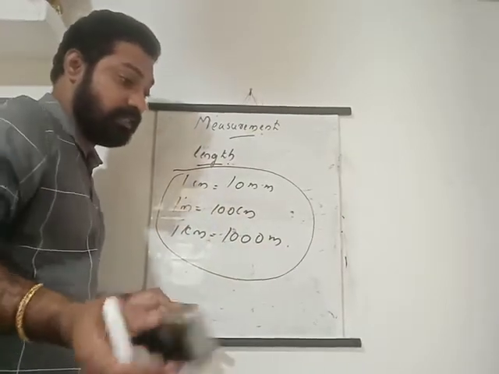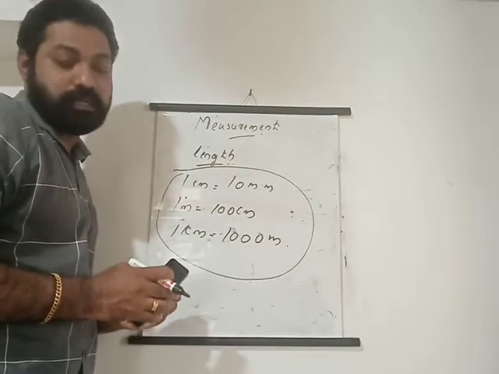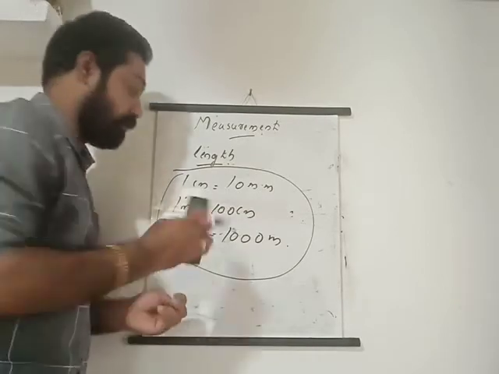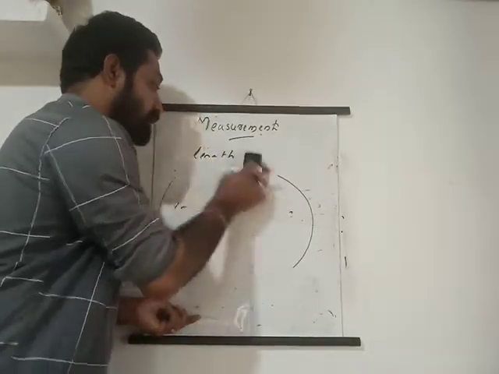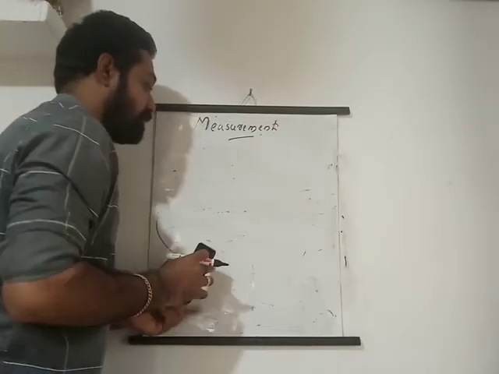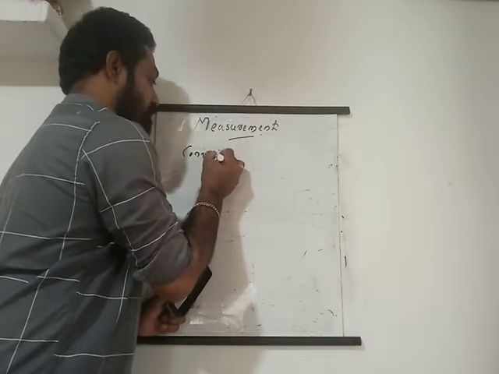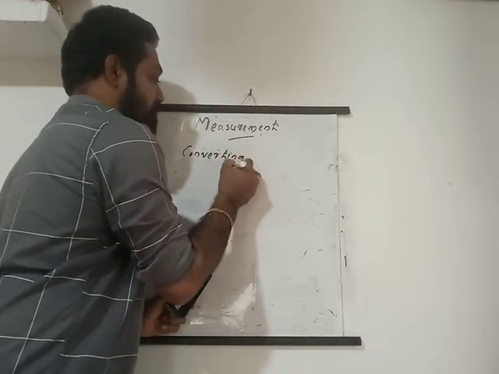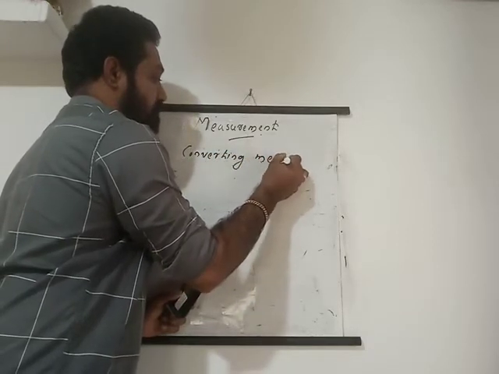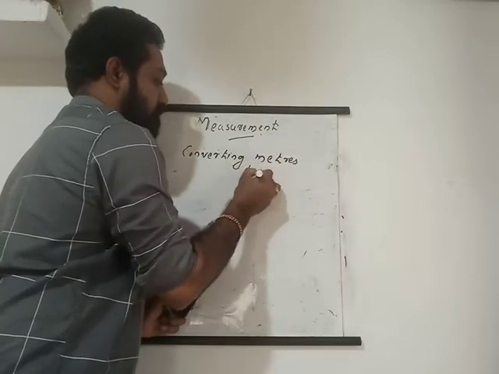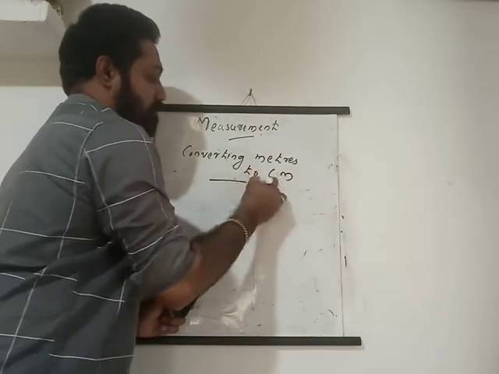Now it is converting meters into centimeters. How can we convert a meter into centimeter? That is also a very easy one. Very simple.